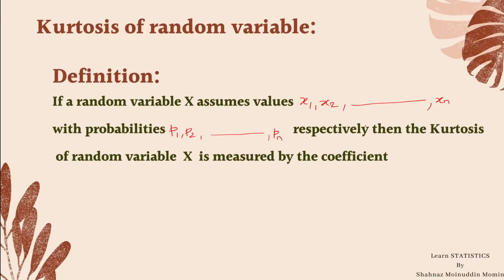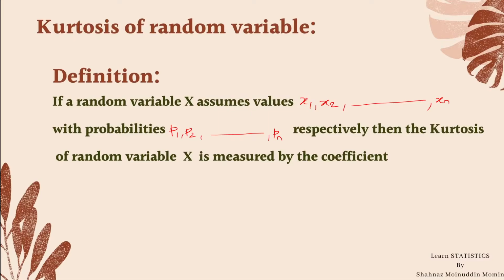Here I am taking the values as x1, x2, xn with probabilities p1, p2, pn, since the random variable under consideration is a discrete random variable and which takes the distinct values x1, x2, up to xn. That's why we are taking these values.